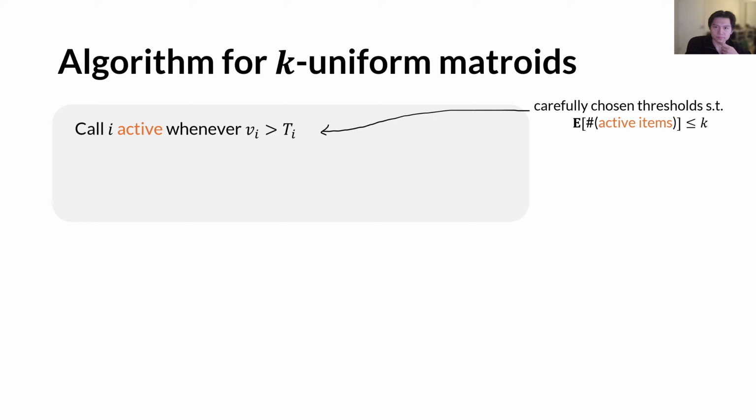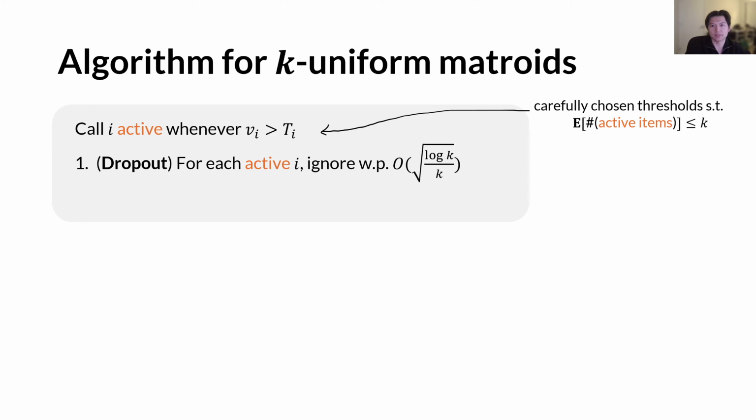After that, for each active item, we will first have a dropout phase where we might simply ignore the item with a small probability. And if an active item is not ignored, then we will accept it whenever there is remaining space. So basically, dropout plus greedy. I'm skipping a lot of details here, but I hope the overall framework of the algorithm is clear.